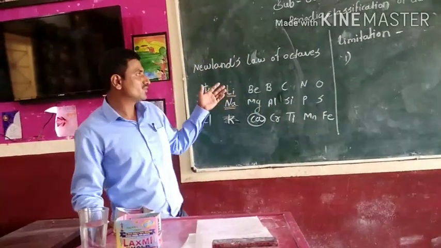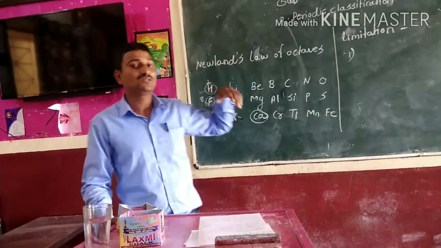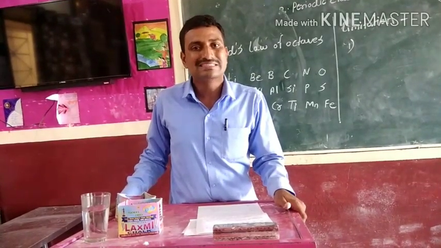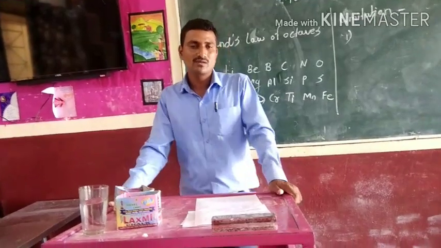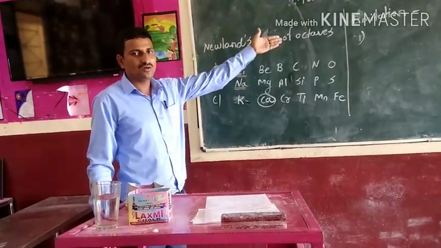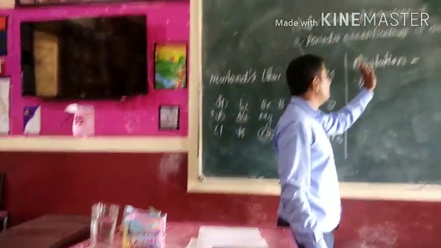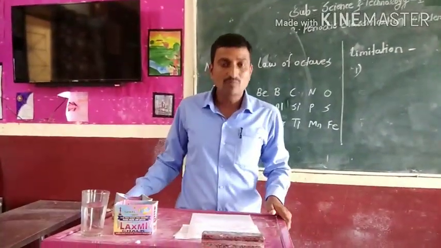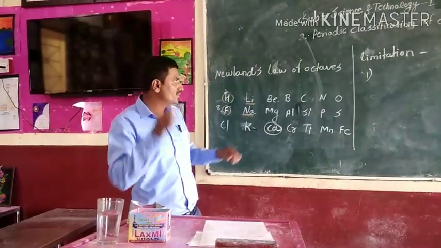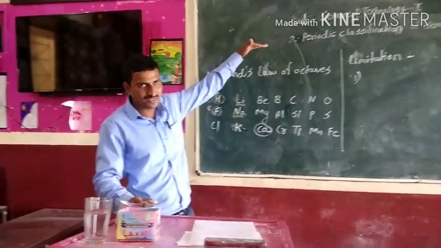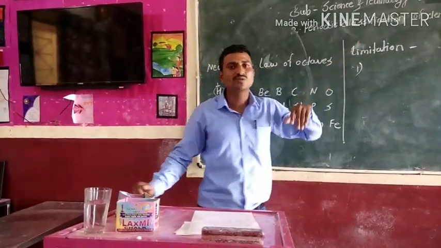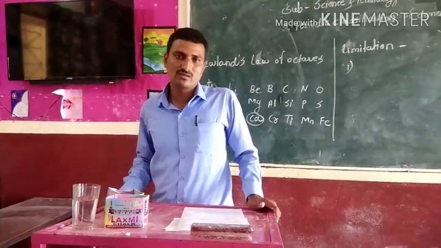Today we discussed the first point, Dobereiner. We ask questions on the Dobereiner triads in the board paper. Other questions ask to write down Newlands' law of octaves or write down the limitations of Newlands' law of octaves. Okay. In your notebook, note down the Dobereiner triad definition, then Newlands' law of octaves, and also the limitations of Newlands' octaves. This is your homework. Okay, thank you.